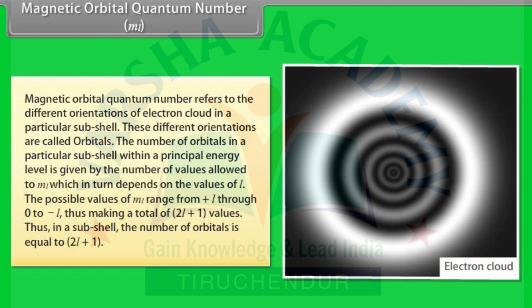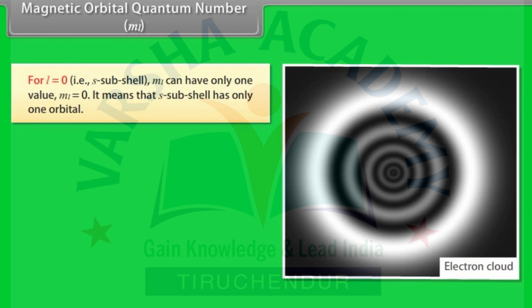The possible values of ML range from +L through 0 to -L, thus making a total of 2L+1 values. Thus, in a subshell, the number of orbitals is equal to 2L+1. For L equal to 0, ML can have only one value, ML equal to 0. It means that the s subshell has only one orbital.